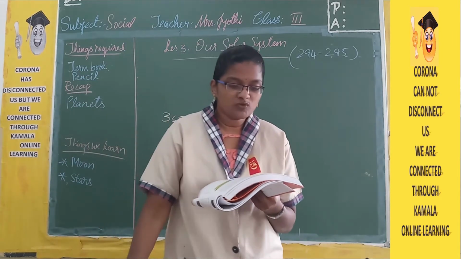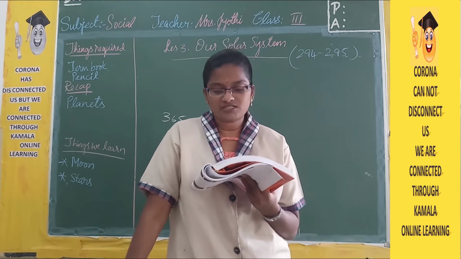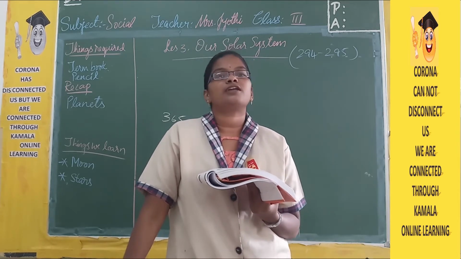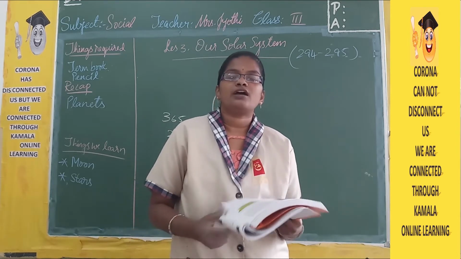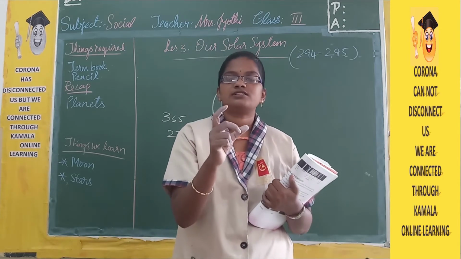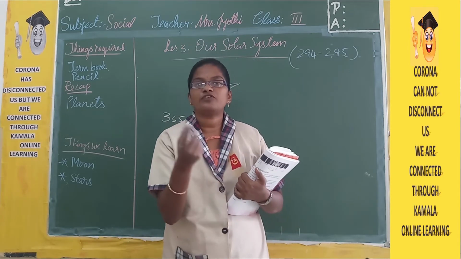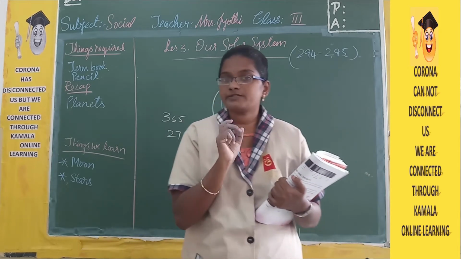A body which moves around a planet in a fixed orbit is called a natural satellite. Like how around the sun, the planets are moving in fixed orbits and they are called planets.